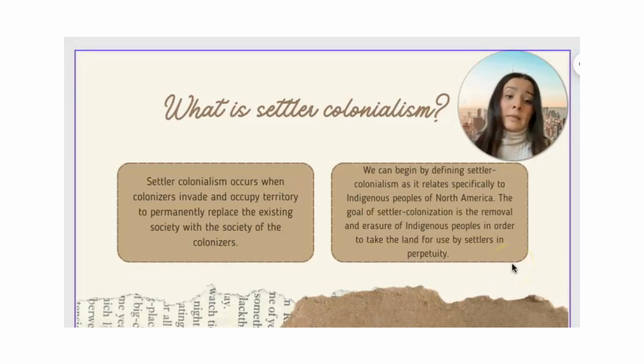So here it says, we can begin by defining settler colonialism as it relates specifically to indigenous peoples of North America. The goal of settler colonization is the removal and erasure of indigenous people in order to take the land for use by settlers in perpetuity.